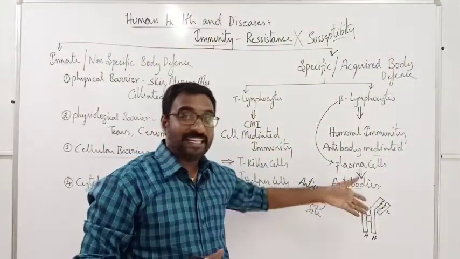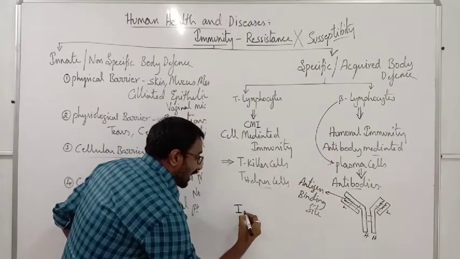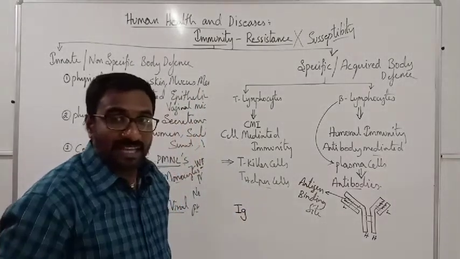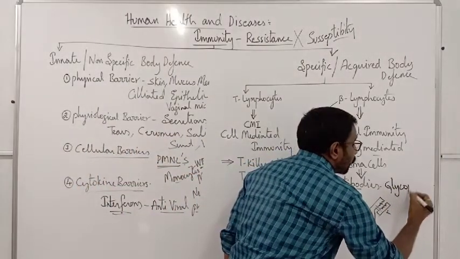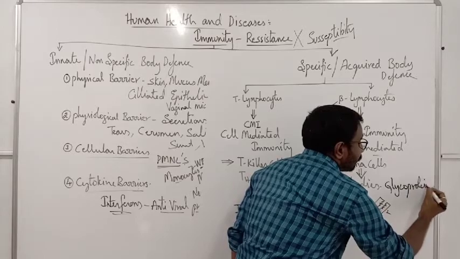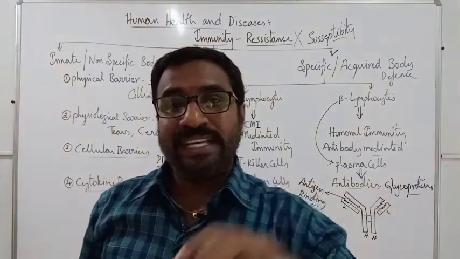There are different types of antibodies and we normally write them as Ig. Chemically these are glycoproteins, so these antibodies are nicknamed glycoproteins.